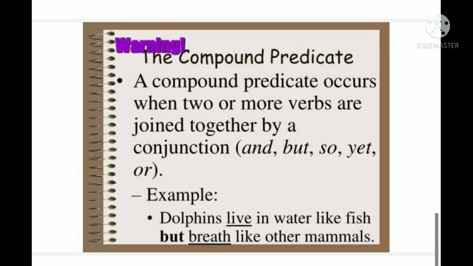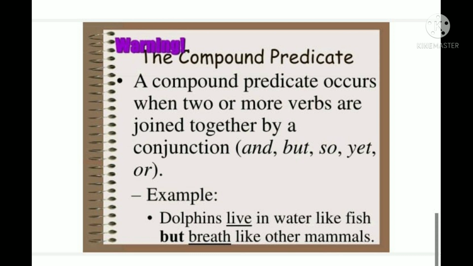So live in water like fish is one predicate, and breathe like other mammals is another predicate. One more simple example I'd like to share. I go to Agra and watch the Taj Mahal. So who is going to Agra? I. Who is watching the Taj Mahal? I. So two actions are being done by me. I is the subject, going to Agra and watching the Taj Mahal are part of a compound predicate.